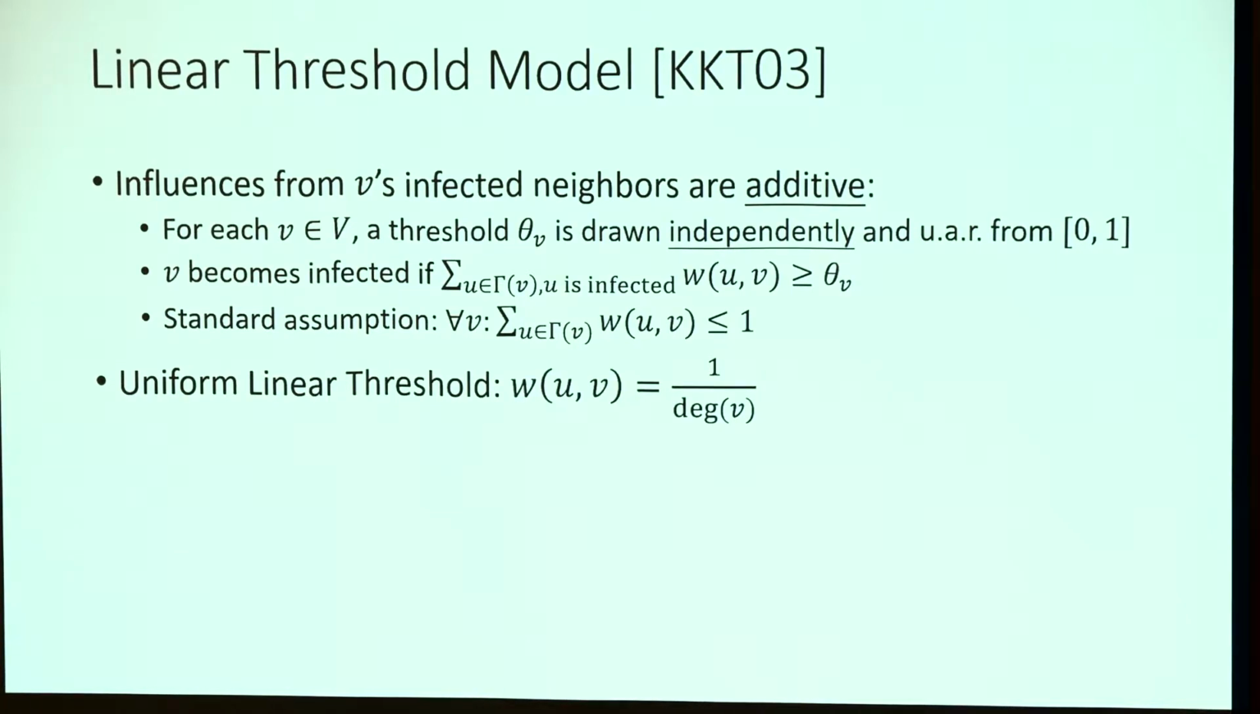And there's also a special case, which is the most common case in, at least, practical work, called the uniform linear threshold model. It's like the weighted independent cascade model. We assume the weight is 1 over the degree, which again models the scenario that high degree vertices are less likely to be infected by the same amount of infected neighbors.